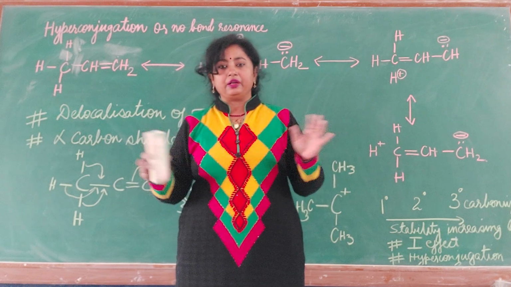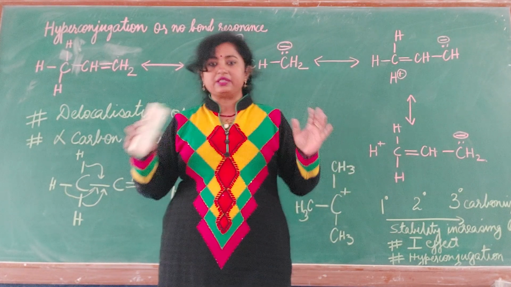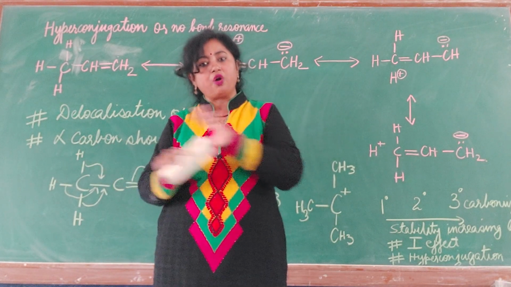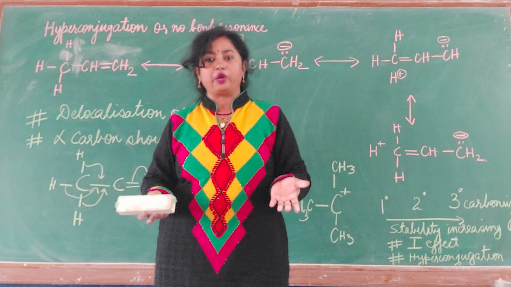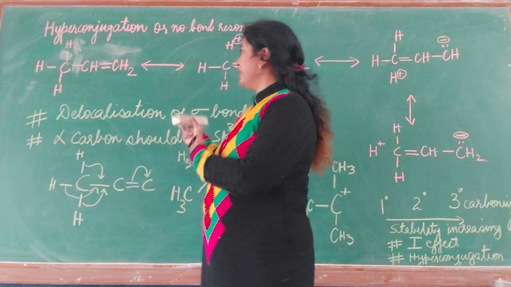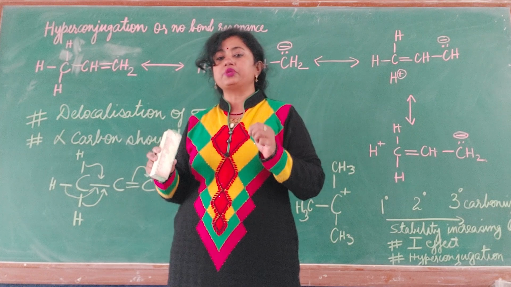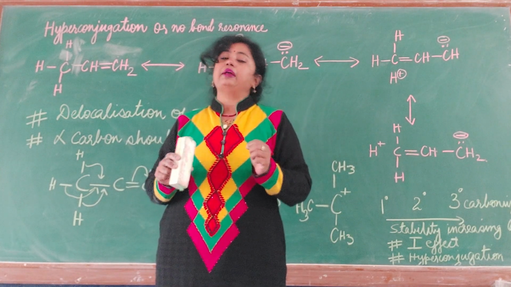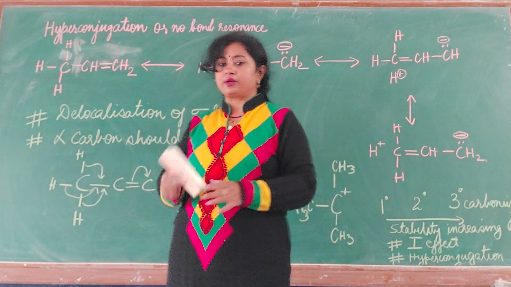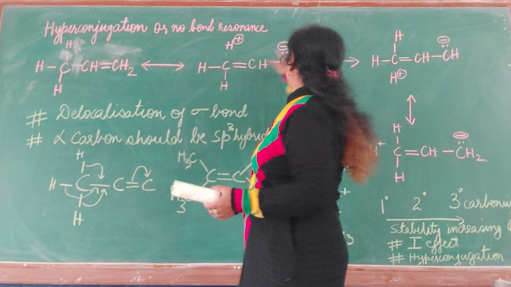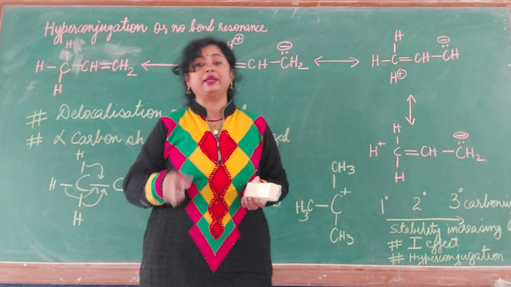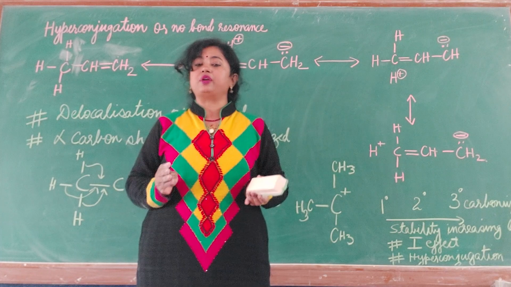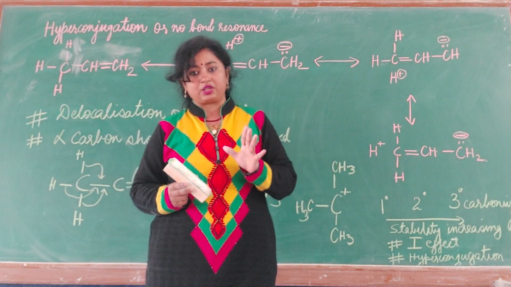In resonance, what you have studied, if many structures are there, any one is not wrong, any one is not right. All are telling about the one molecule only. So similarly in hyperconjugation, but here we don't use the term resonance. Here we use the term hyperconjugation, and this is also known as no bond resonance. You can see the bond is absent, but hydrogen will remain there only. It will not go off. It is only telling you that this is one of its resonating structures.